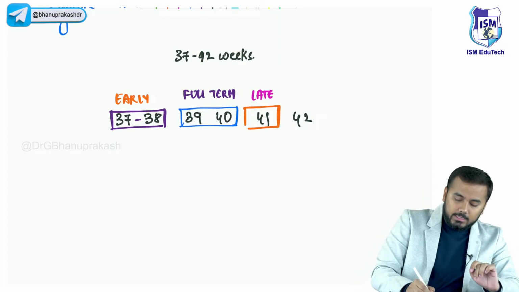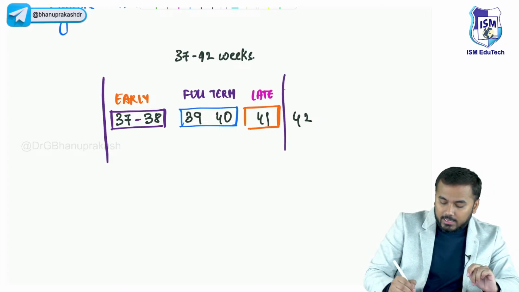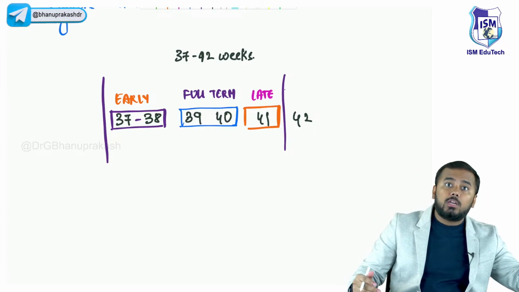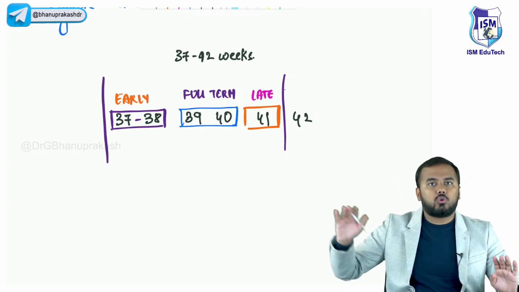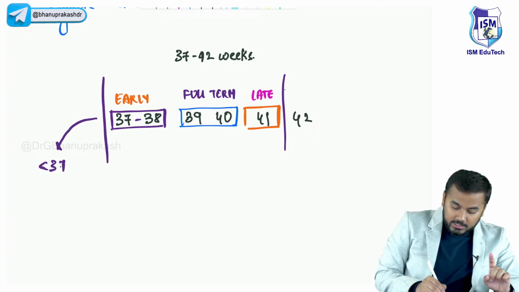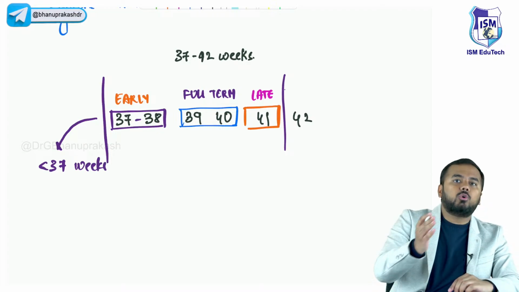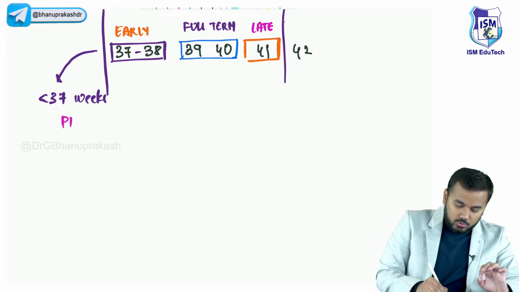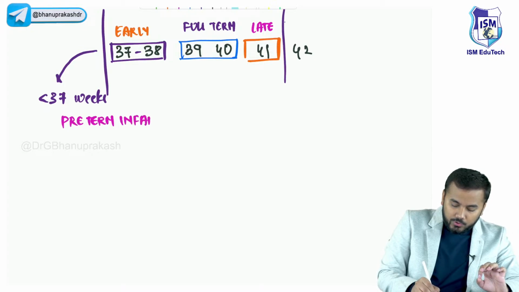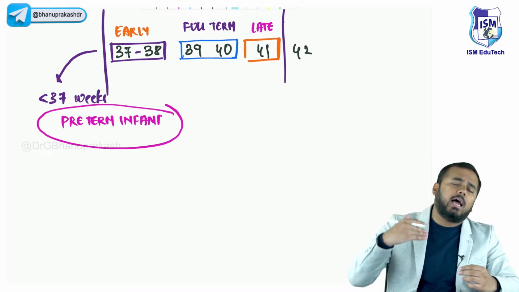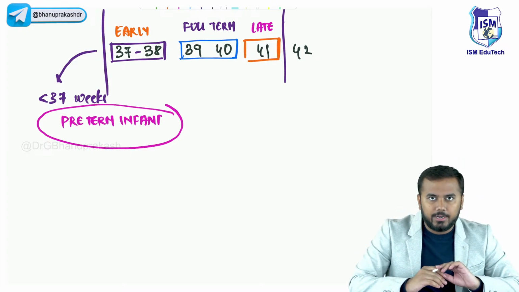Whatever it is, from 37 to 41, this is all the term part. Before 37, this is called preterm. After 41, this is called postterm. So if a baby is born before 37 weeks of gestation, you call this baby a preterm baby, a preterm infant. Usually in this age group itself, these preterm babies are at a higher risk of developing this neonatal respiratory distress.